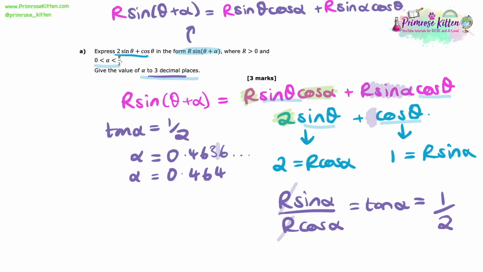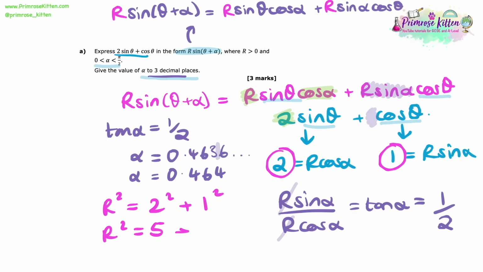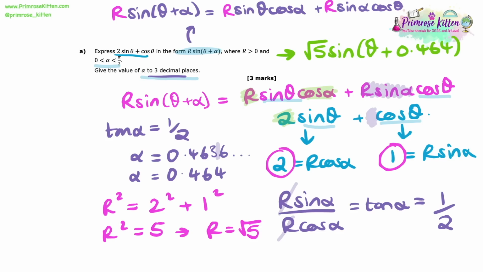Next up, we need to work out what r is. And to work out r, we've got a little trick to use here, and it's essentially using Pythagoras' theorem. We're going to say that r squared equals 2 squared plus 1 squared. So we just square each of those respective terms and add them together. So that gives us r squared is equal to 5, and therefore r equals the square root of 5. And there we have it. In the form r sine theta plus alpha, we have root 5 sine theta plus 0.464.